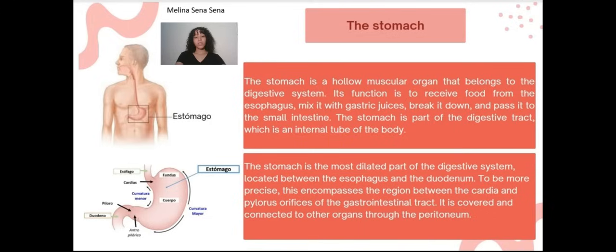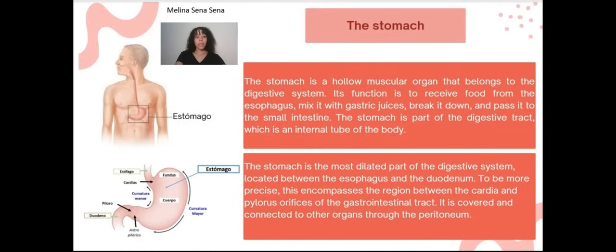The stomach is a hollow muscular organ that belongs to the digestive system. Its function is to receive food from the esophagus, mix it with gastric juices, break it down, and pass it to the small intestine. The stomach is part of the digestive tract, which is an internal tube of the body.